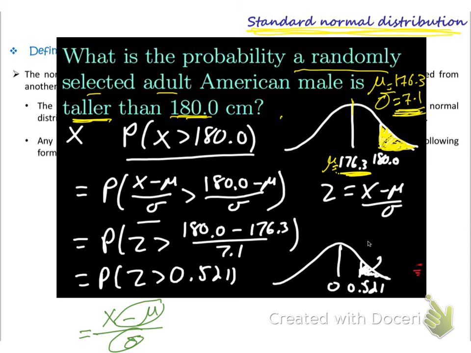It will get a new name, z. It will not be x anymore, because the standard normal distribution uses z, it doesn't use x. So in order to get it from the standard normal distribution table, we have to convert it into z.